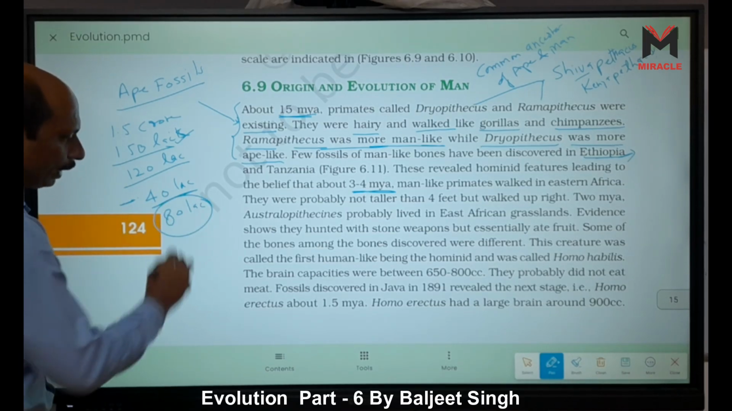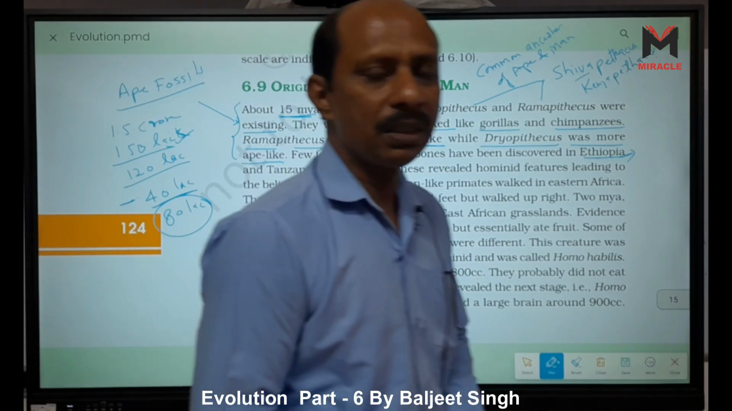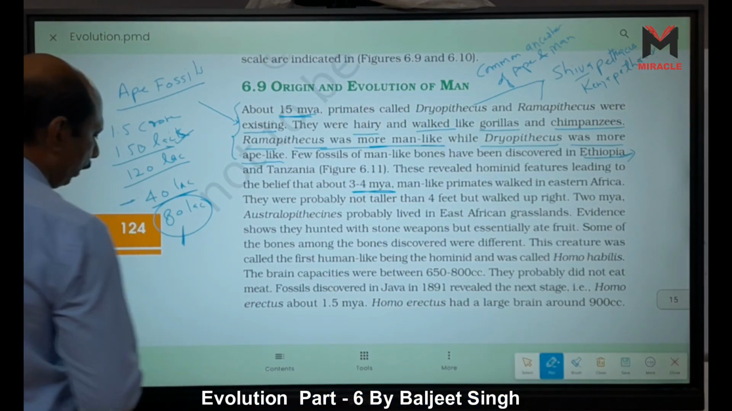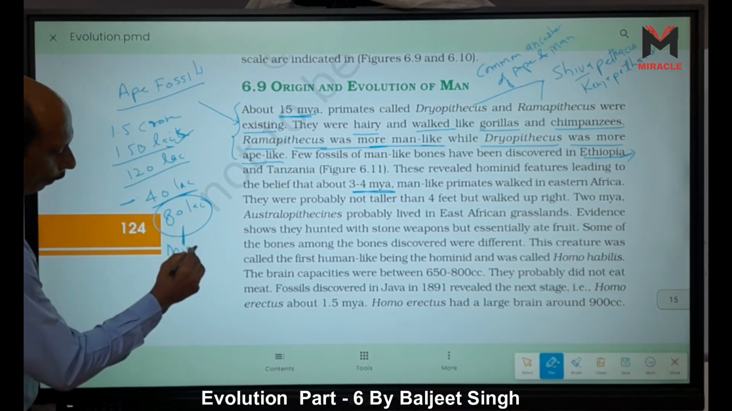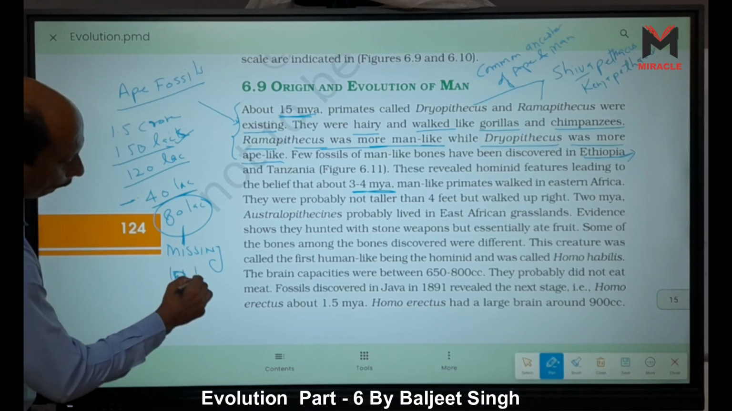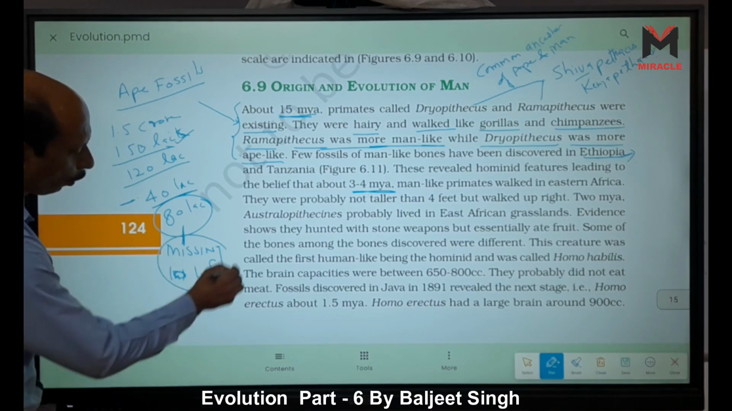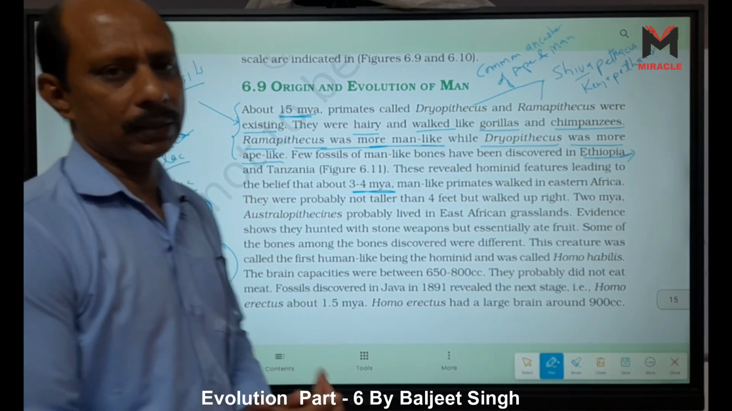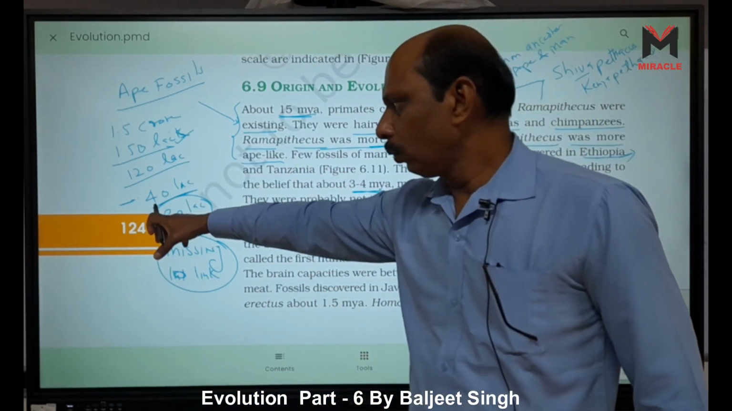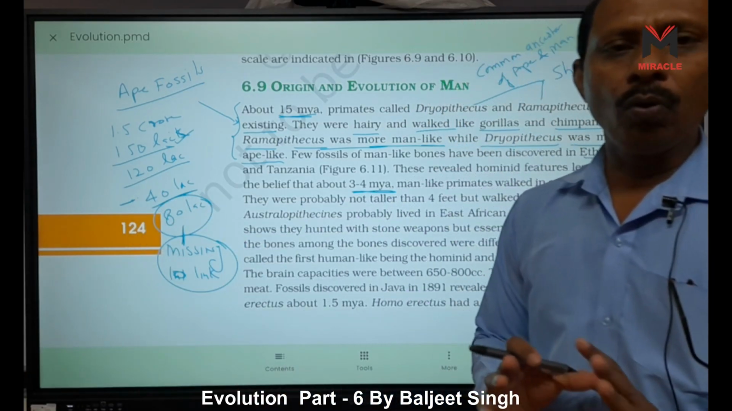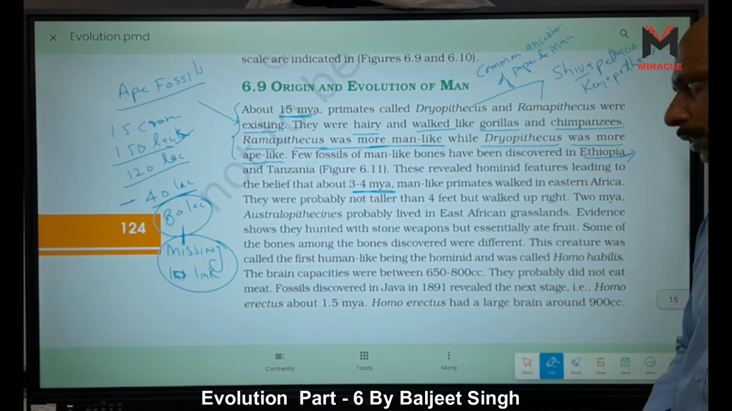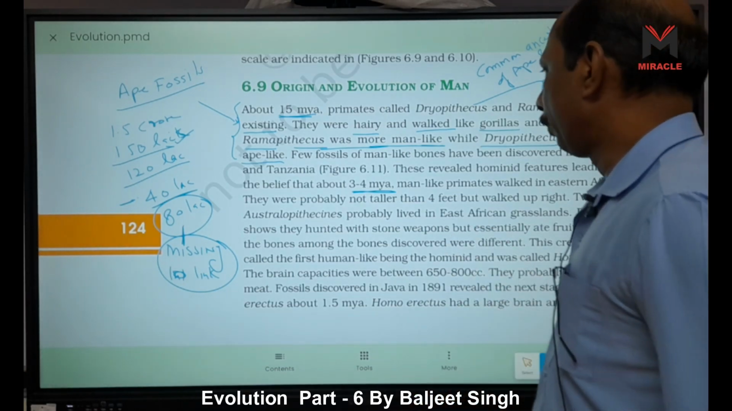In between, this age is called the missing link. This 80 lakh year gap is called the missing link. Missing link means we have no fossils in this age, between 120 lakh to 40 lakh years. We have no fossils, and this is the missing link. Till now, we have no fossils. Right? Okay.